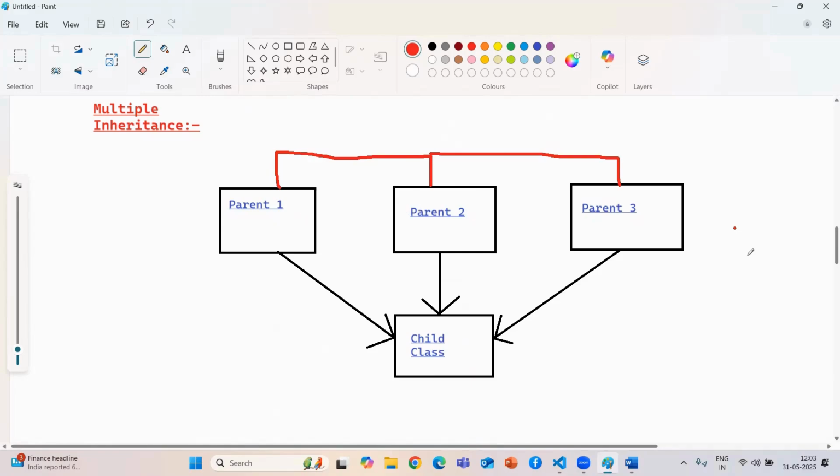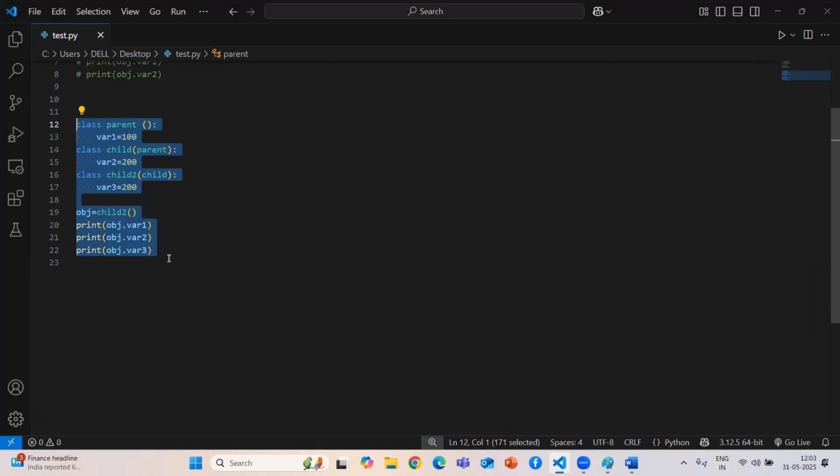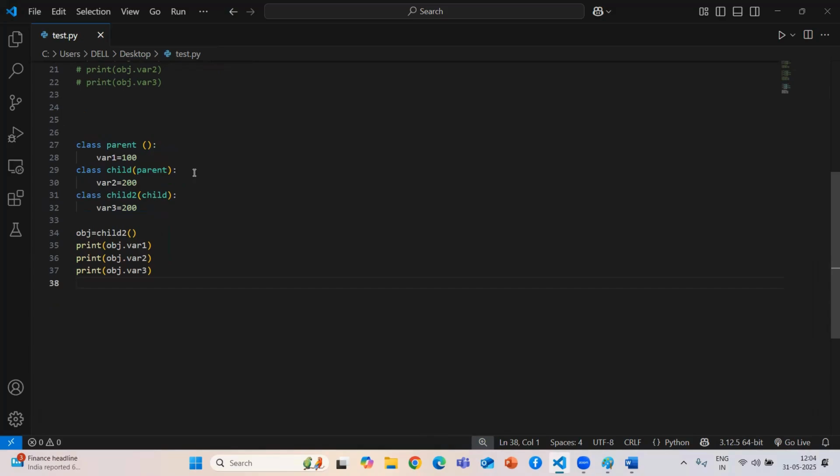There is no limitation that you can only take two; you can take three, four, five, six, but at least two parent classes must be there. Now we are going to see. I just copy this example, and I need to create one more parent.